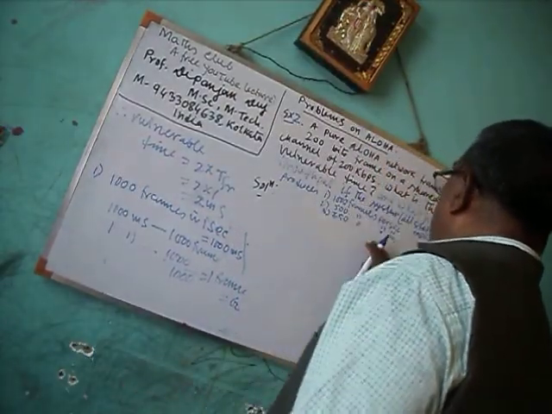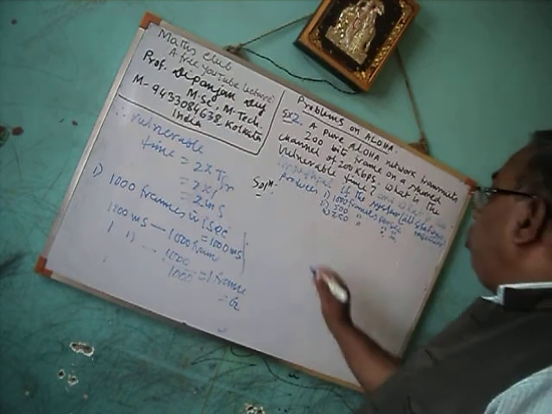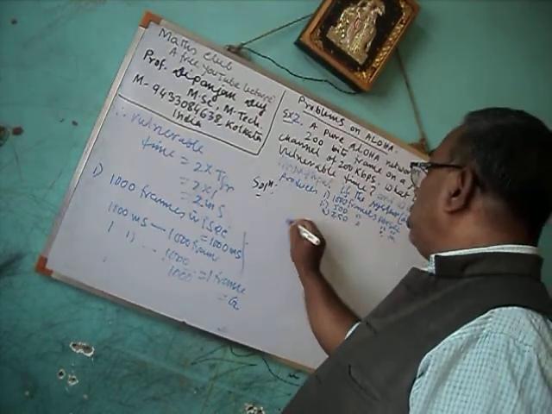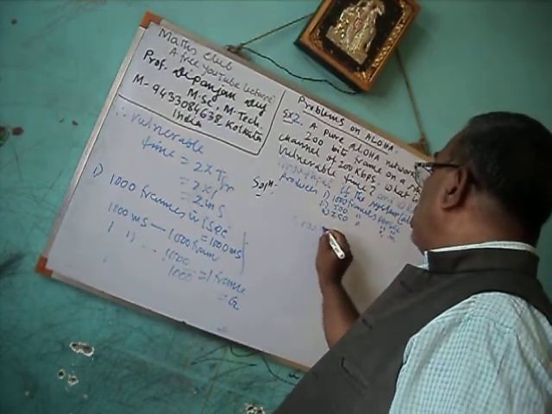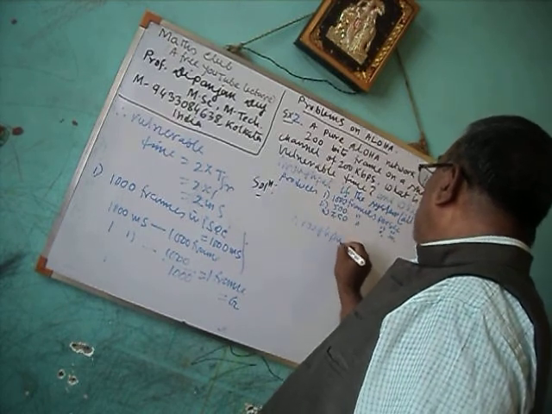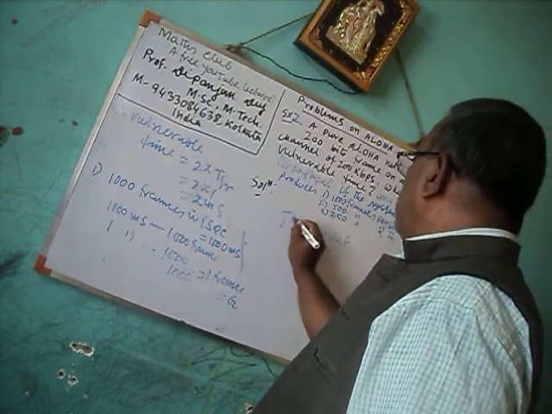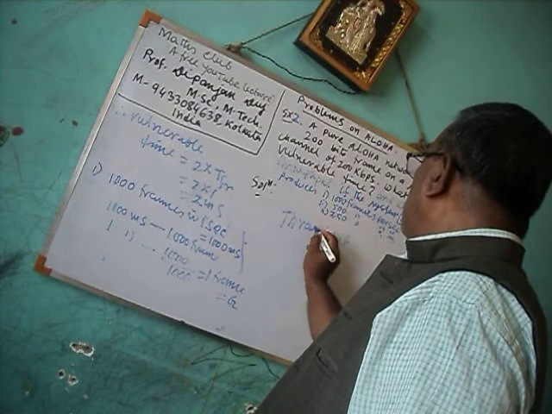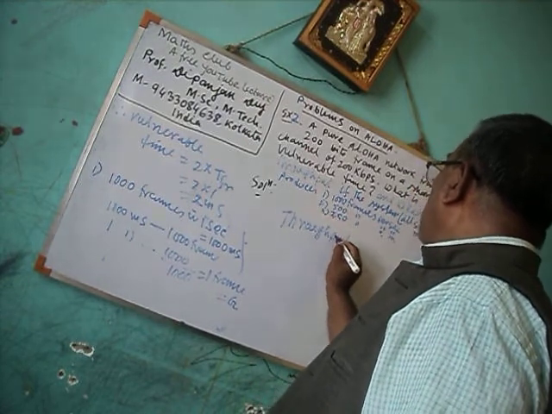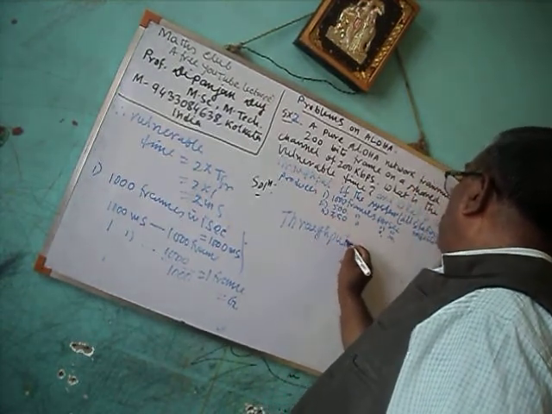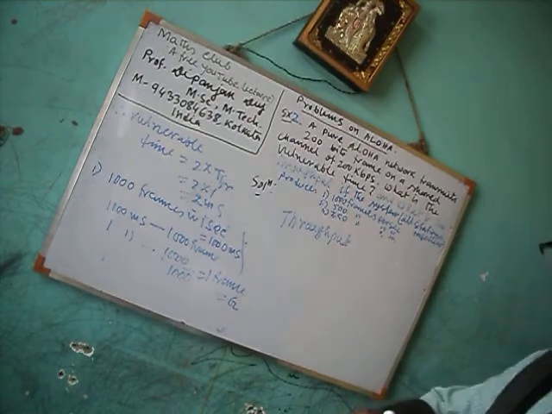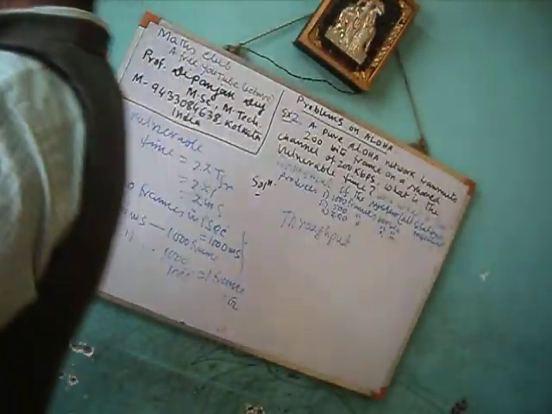Now how to find throughput, or you can say efficiency.